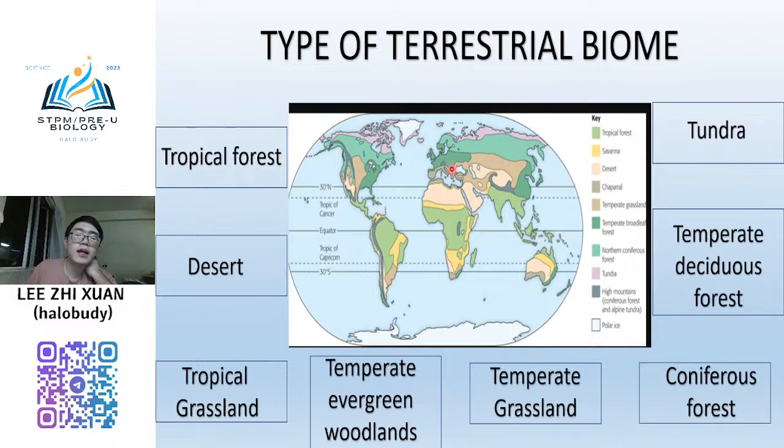That is why in the United States, Russia and Europe, they have many Christmas trees. Because they have coniferous forest, they directly use those trees as Christmas trees.